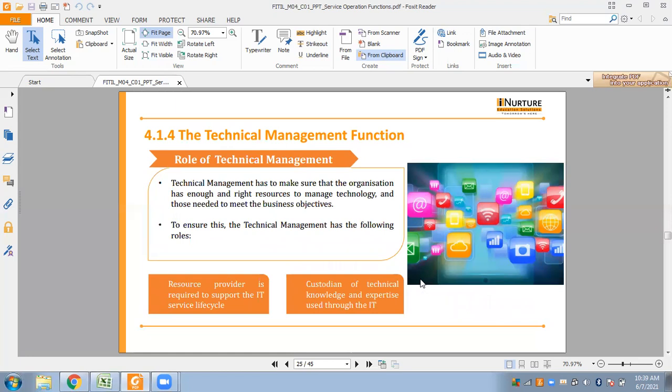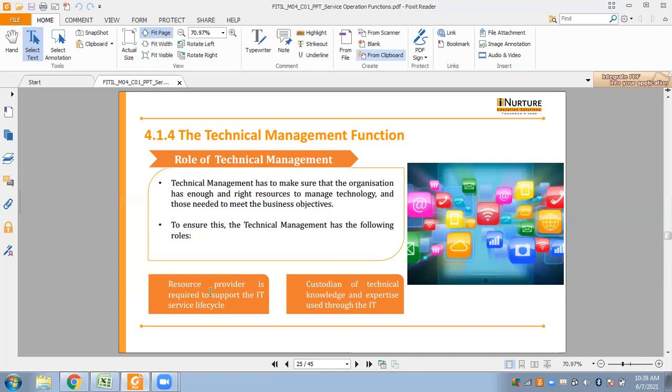Next, we come to the roles of technical management. Technical management has to make sure that the organization has enough and the right resources to make the technology available that is needed to meet the business objectives. To ensure this, technical management has to perform the following roles.